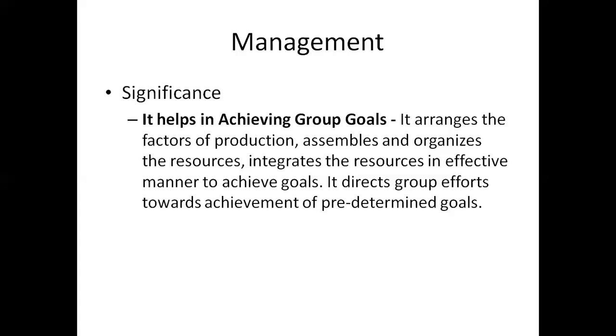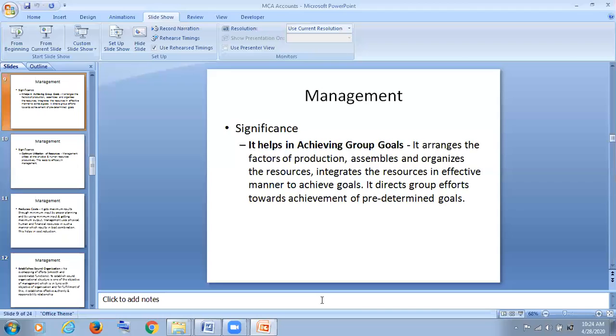It also directs group efforts toward the achievement of predetermined goals. What are predetermined goals? Predetermined goals here mean the achievement of a particular number of units sold and produced by a particular company. That is the target, and that has to be achieved. We'll continue with this in our next session.